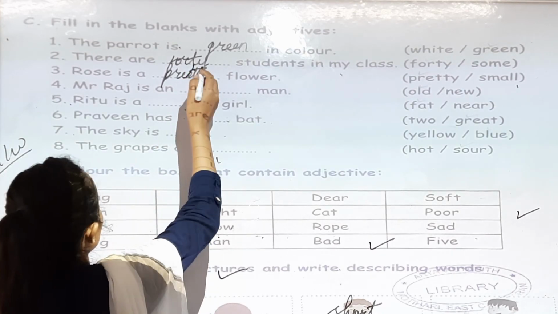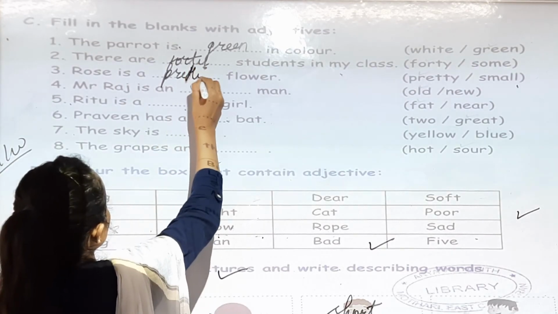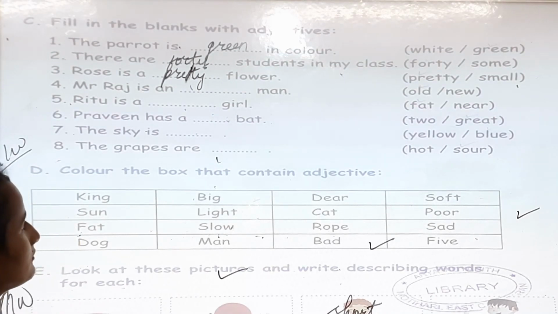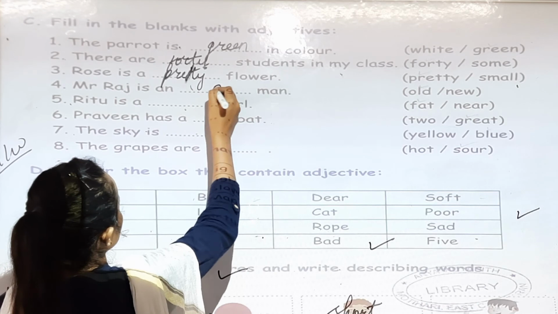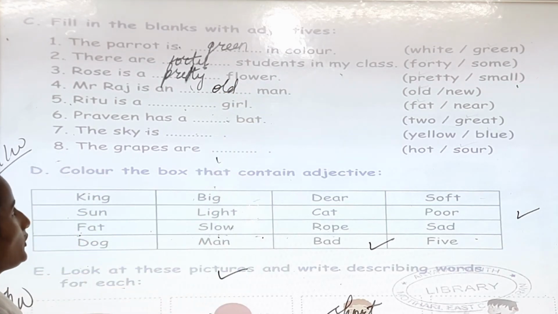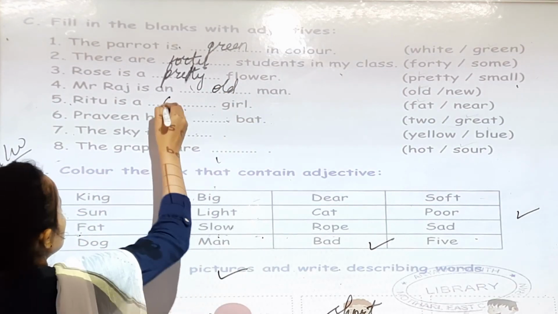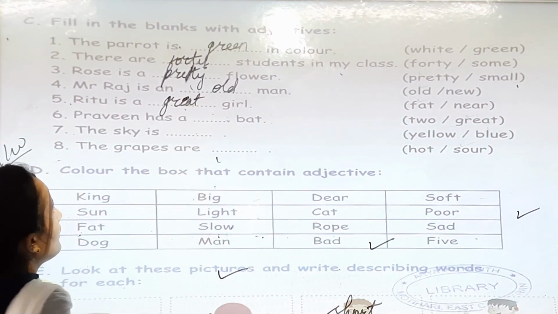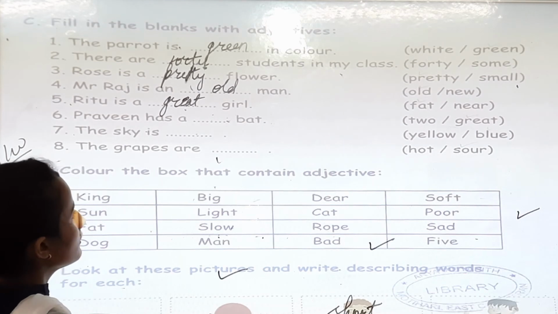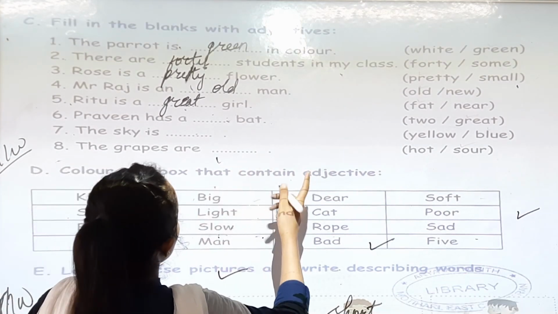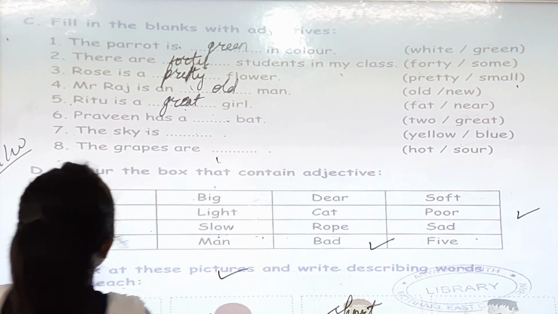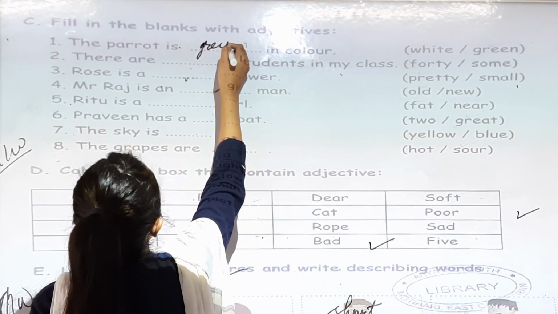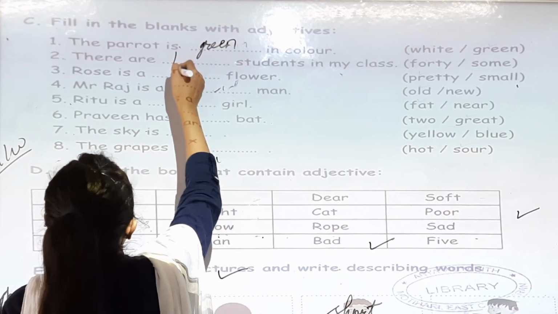Now, Mr. Raj is an old man. Ritu is a great girl. Praveen has a yellow blue bag. Sorry. There are 40 students.